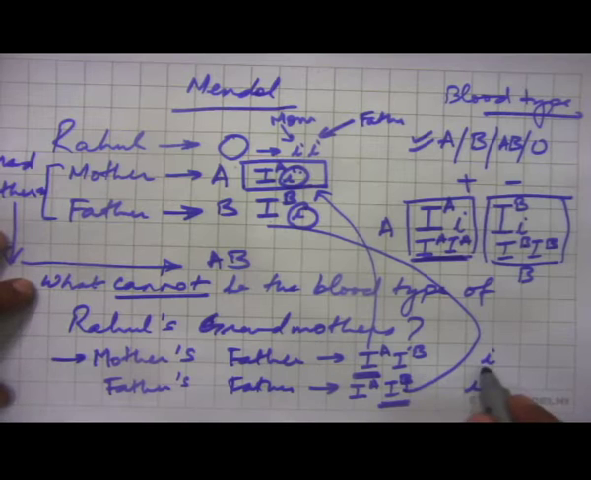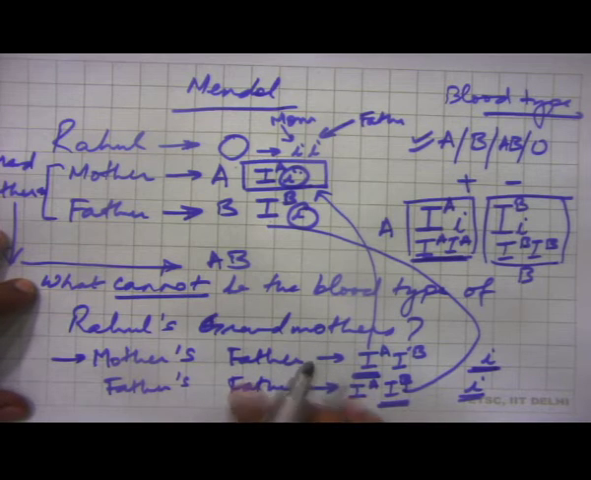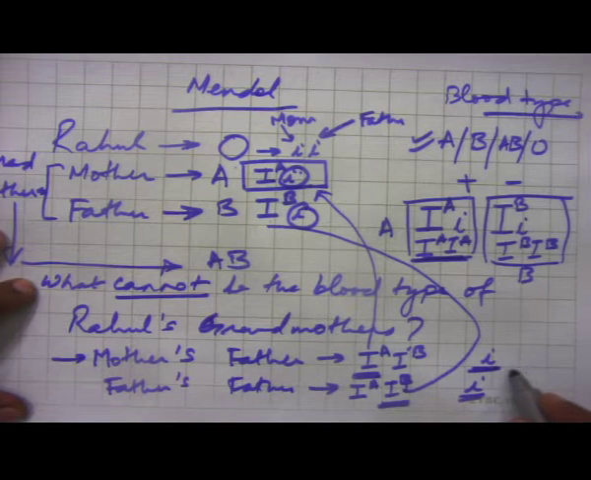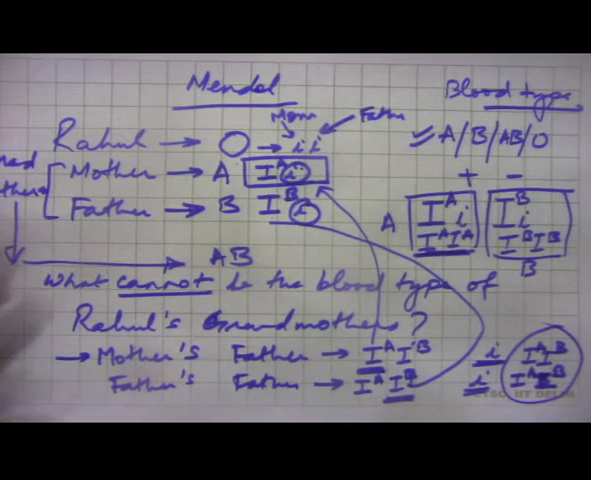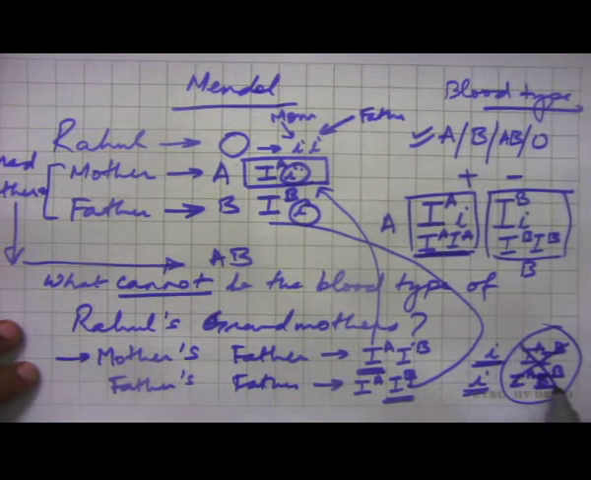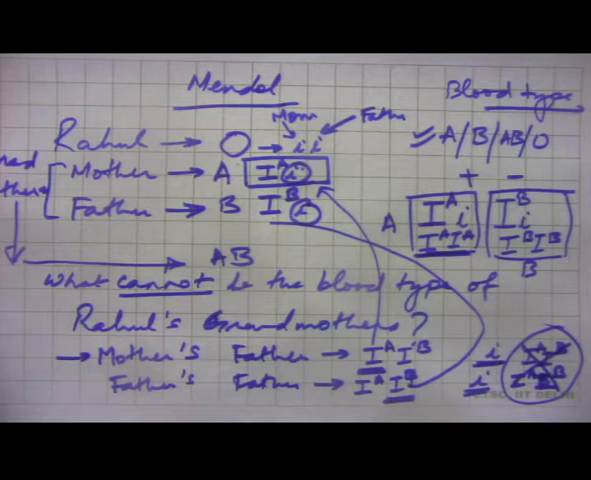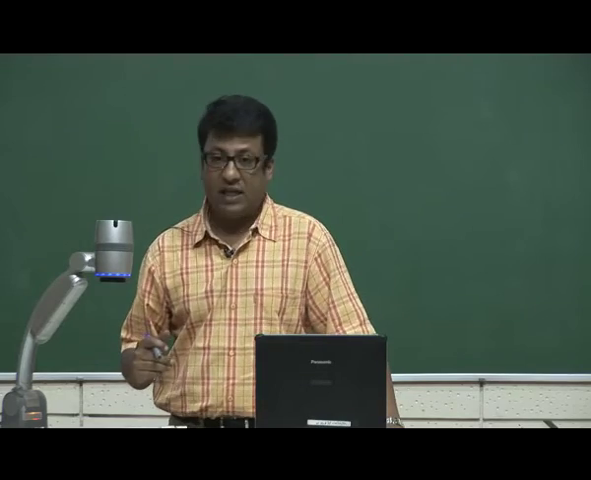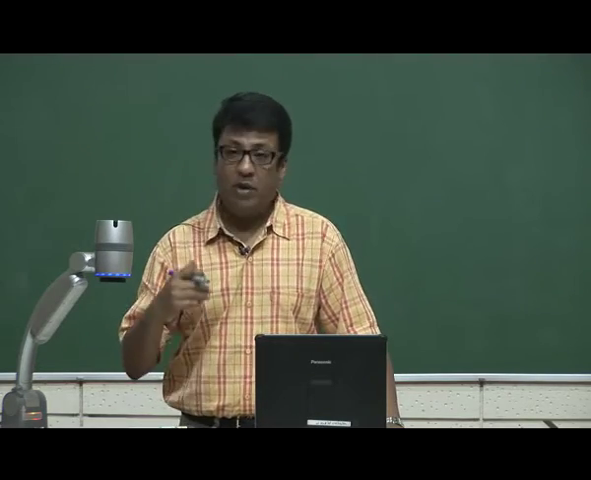Therefore, if the grandmothers must have one recessive, what cannot they have as a blood type? Well, where both of them are dominant. That means Rahul's grandmothers cannot have this as their blood type. So what you can do is definitely rule out whether Rahul's grandmothers were AB or not. You can say with a lot of confidence that they were not the blood group AB.